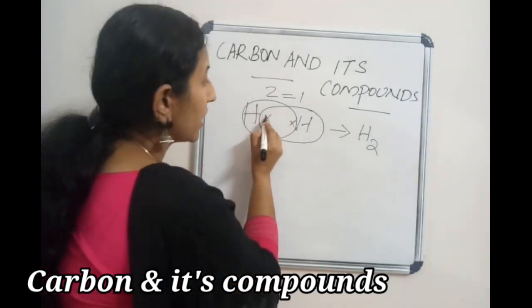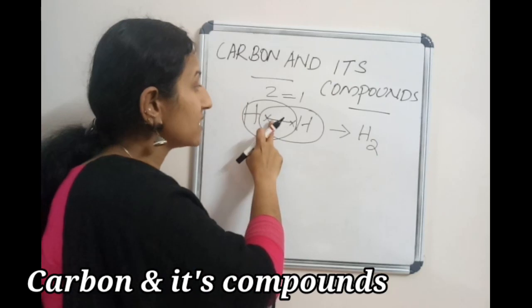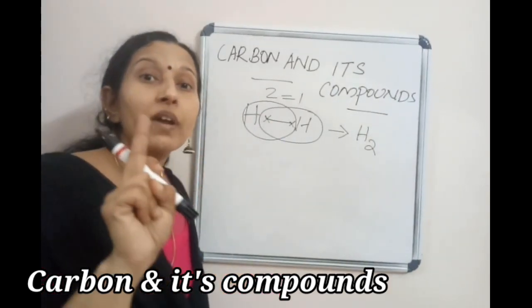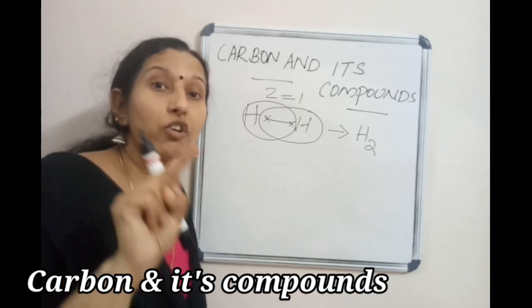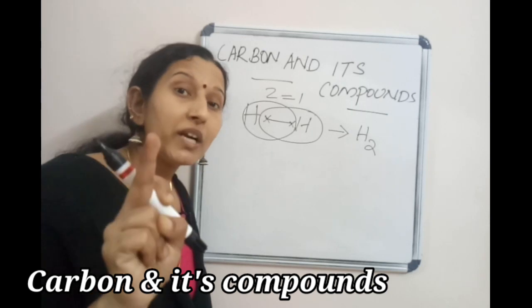So that's why H2. Another very important point: this line is a bond. At least 2 electrons are required for the formation of a bond. So how many electrons are required for a bond? 2 electrons.